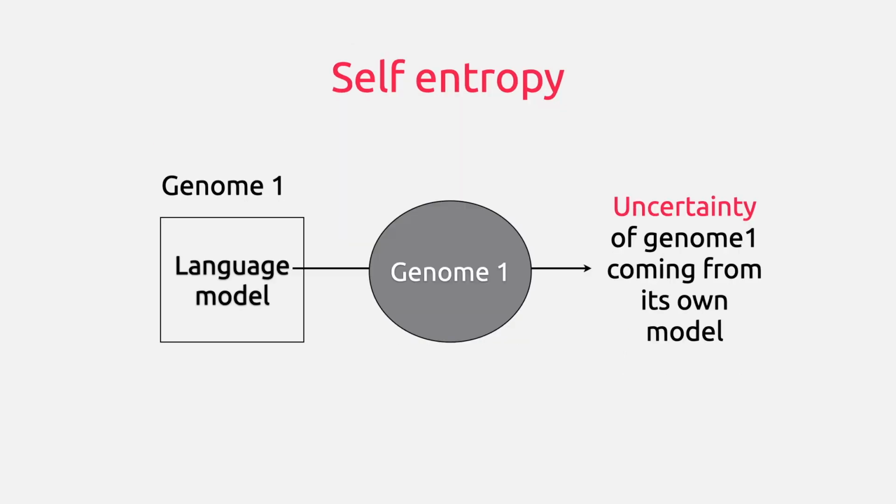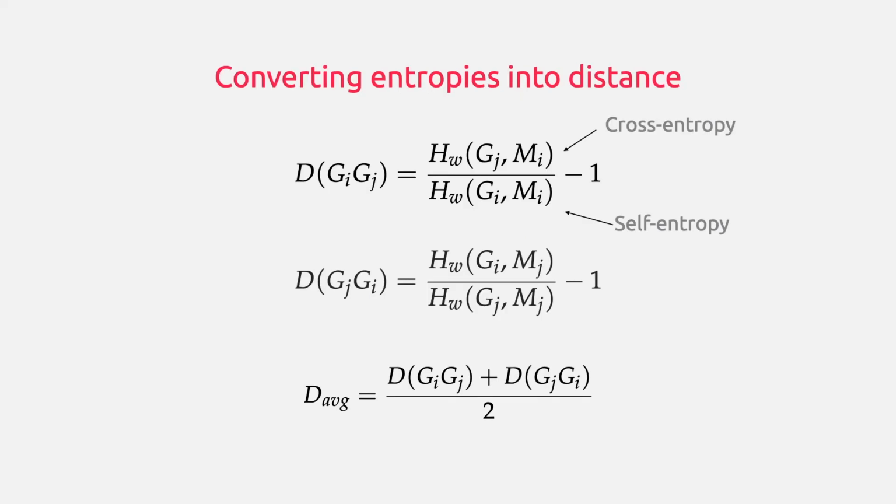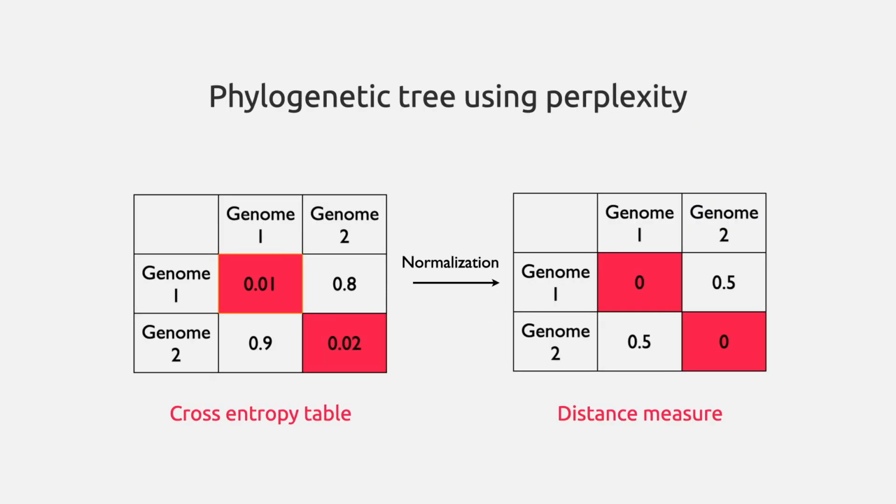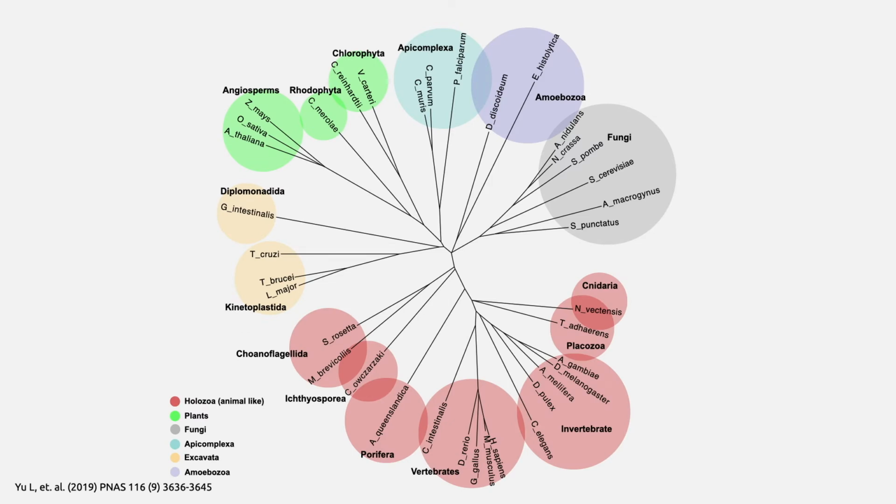Self entropy is the cross entropy where the model and the target genomes are the same. We can normalize the cross entropy values by the self entropy and convert the values into distance. Evolutionarily distant genomes will have greater distances and similar genomes will have smaller distances. This results in a distance matrix which can be used to create a phylogenetic tree of the bigram models.